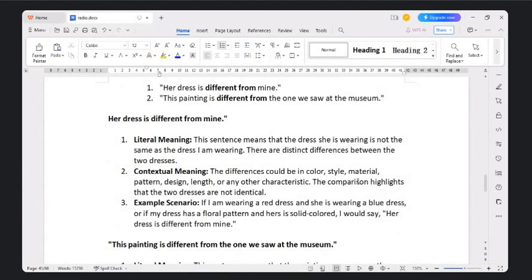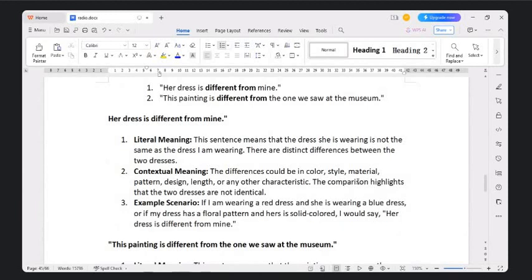Okay, there are distinct features. There is some difference between these two dresses, whatever is being worn. Contextually, what does it mean? The difference could be in color. We don't know. We are just talking about it, but we don't know the color, style, material, pattern, design, length, etc. These characteristics we are not aware of. So what did we do? These two dresses could be different, and hence they are not identical.